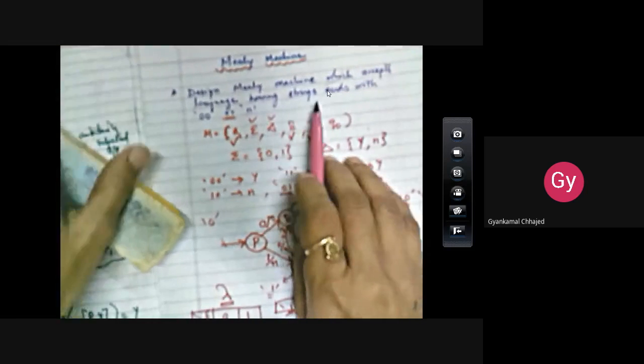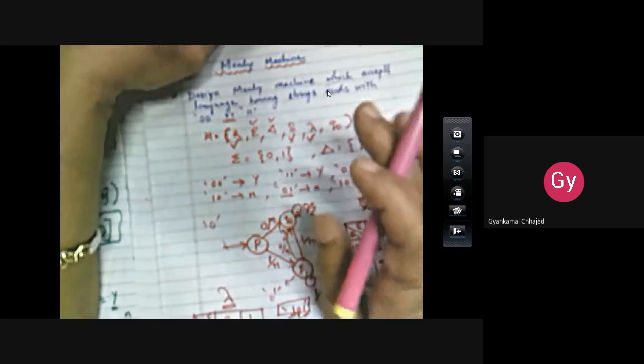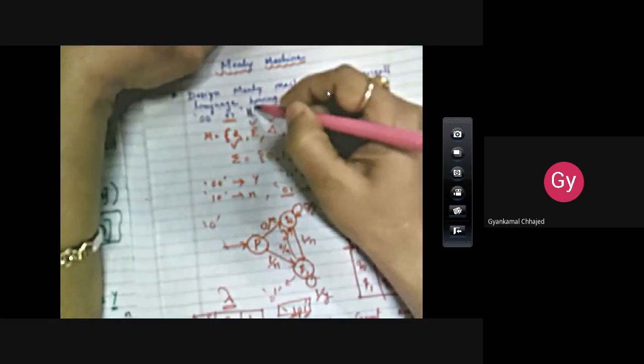The problem is: design a Mealy machine which accepts the language having strings that end with either 00 or 11. For this, the Mealy machine is already constructed, which is shown here for conversion purposes. We are actually interested in converting this Mealy machine to a Moore machine.